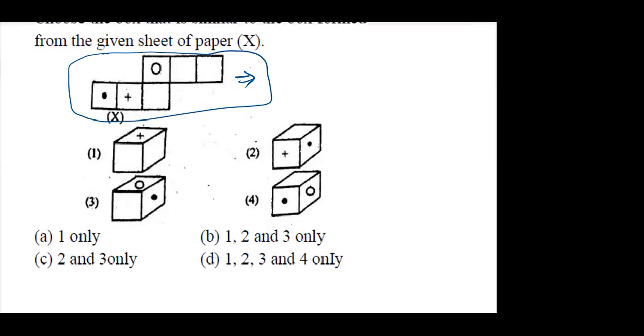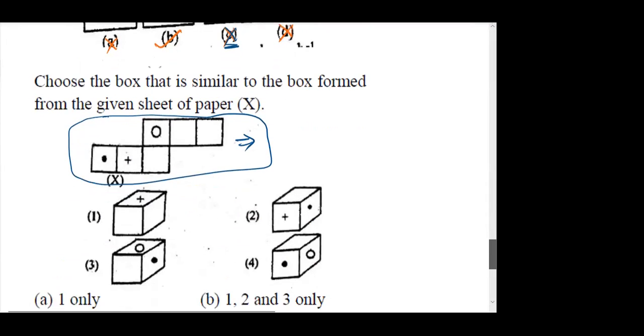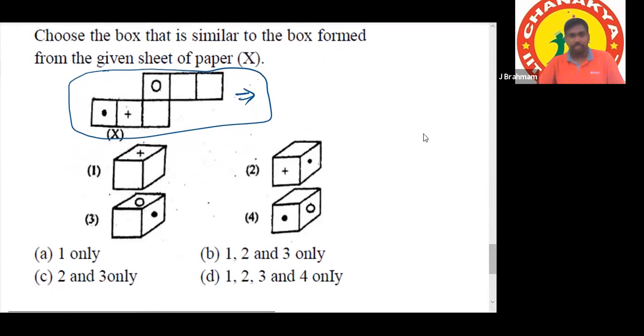Okay. Dot and blank. What is this blank? Okay, now you can see the complete question. These are empty. Empty means plain. How can you say these two are opposite?